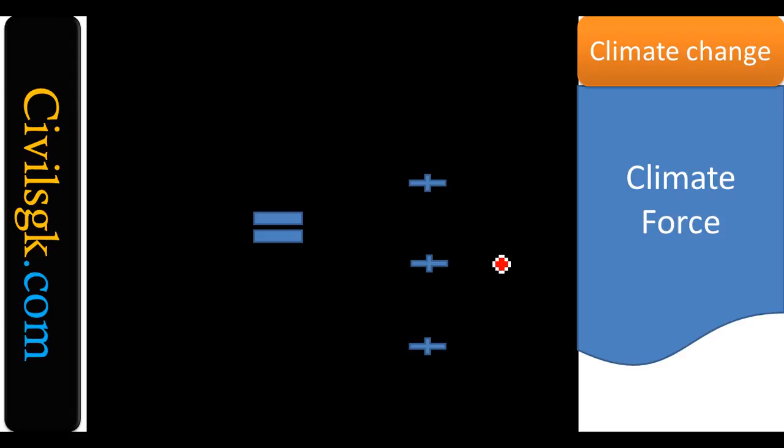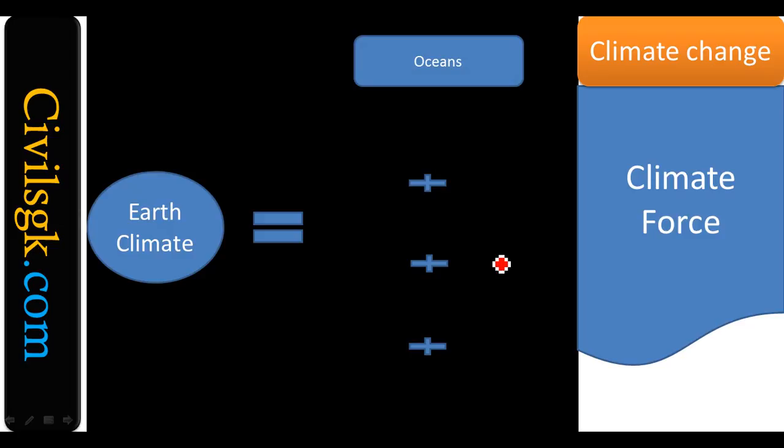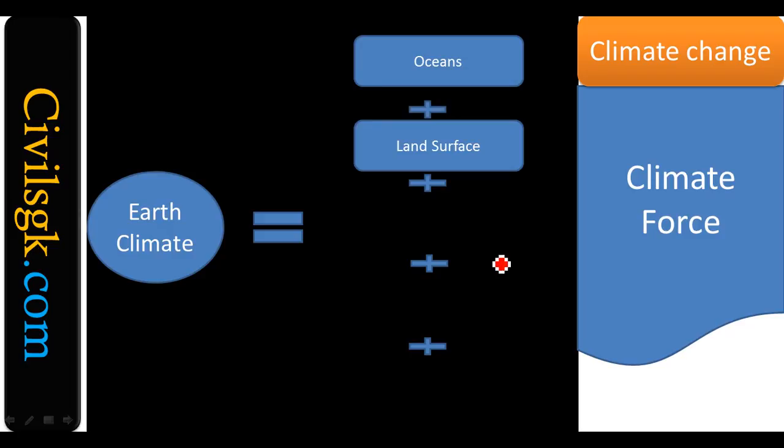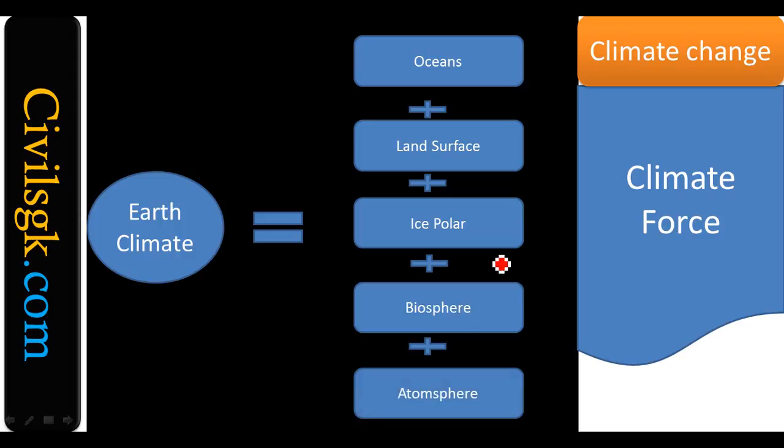But before getting into that, we need to know what exactly Earth's climate means. Oceans, then the land surface, then the polar ice, the South Pole and North Pole, then the atmosphere, then the biosphere. All these are parts of the Earth's surface, right or wrong? Whatever climate exists on Earth's surface, you call it Earth's climate.